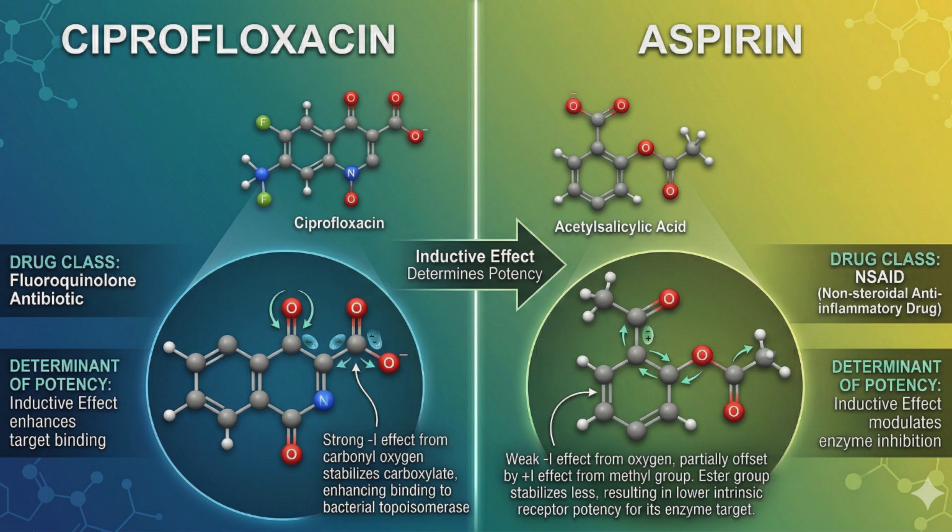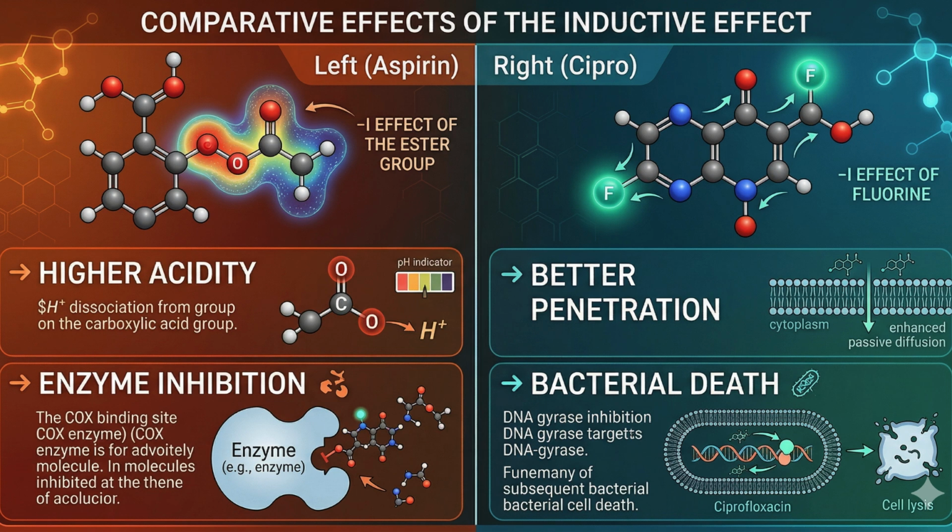Let's compare how inductive effect determines the potency of ciprofloxacin and aspirin. To understand drug potency, we have to look at how easily a molecule can react. Take aspirin. Its primary job depends on its acidity. In the structure, we have an electronegative ester group sitting right next to the carboxylic acid. This ester group acts as a powerful electron withdrawing group. It pulls electron density away from the OH bond. This weakens the bond, making it much easier for the hydrogen to leave as a proton. This high acidity is what allows aspirin to inhibit the COX enzymes, stopping pain and inflammation in its tracks.